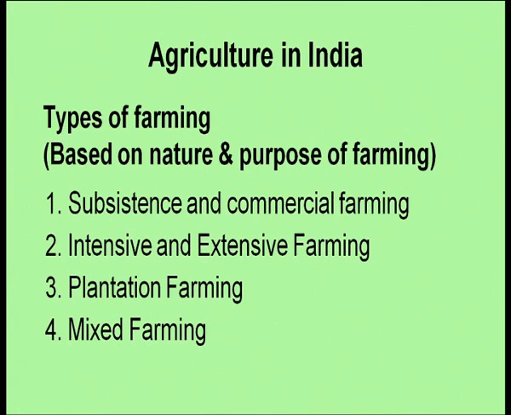Now, we will be discussing about types of farming. So, since we have large variety of crops, we also have different types of farming practices that we follow in our country, and this is based on nature and purpose of farming. So, according to that, we have four major types of farming. One is subsistence and commercial farming. Second is intensive and extensive farming, third is plantation farming, and fourth is mixed farming. We will be discussing it in detail now.